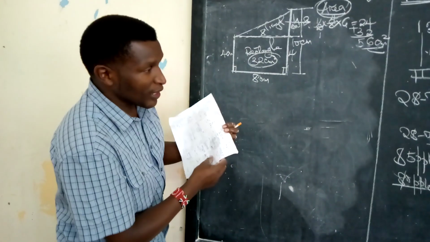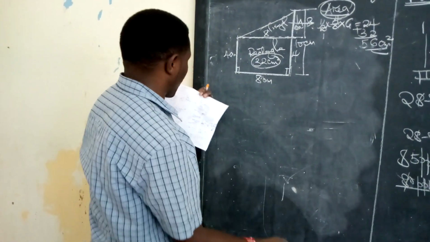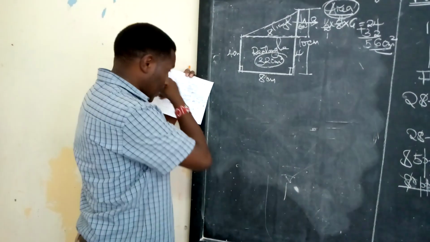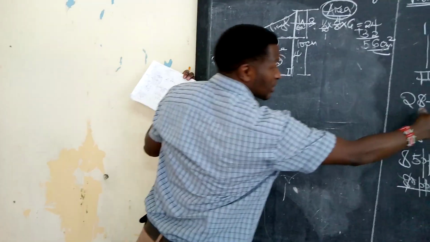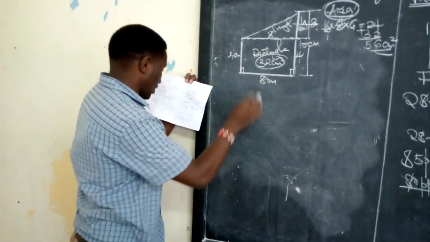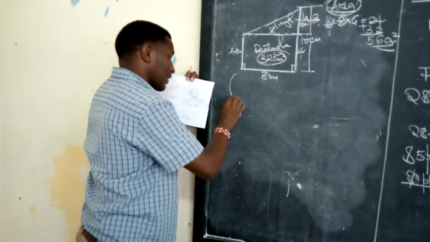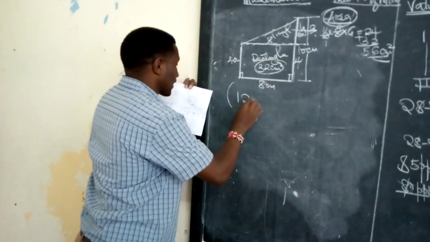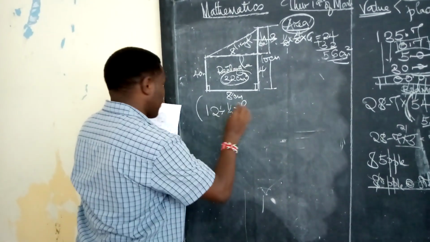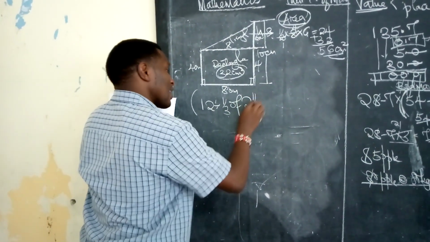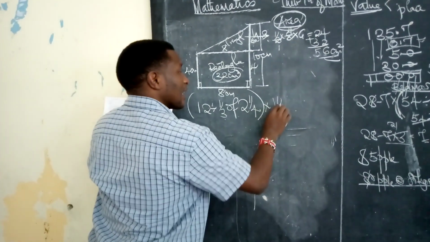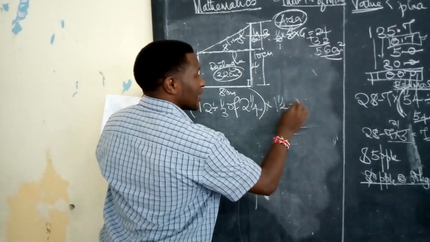We have another question here on BODMAS. I've just worked another one on BODMAS, this one here, which had whole numbers. Now we're going to work out one with fractions. The knowledge which I've reminded you of here is the same one required in this one. Here is the question. Brackets, 12 divided by a quarter of 2 and a quarter, close the brackets. You multiply by 1 and a quarter, minus 3.